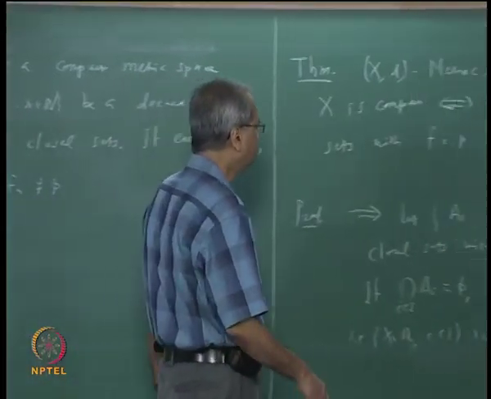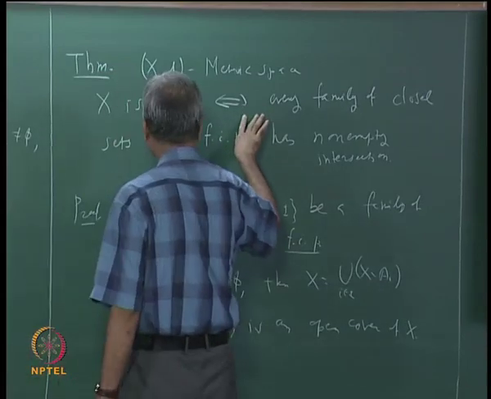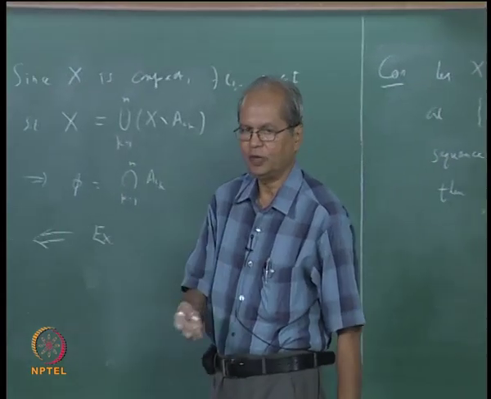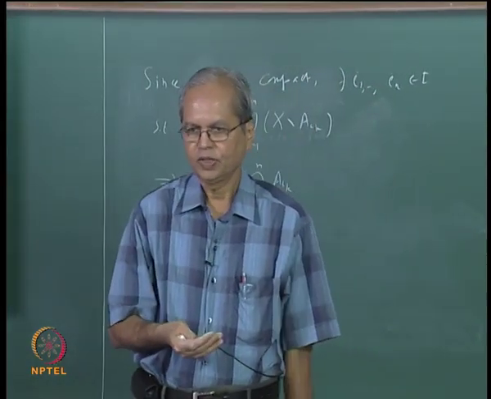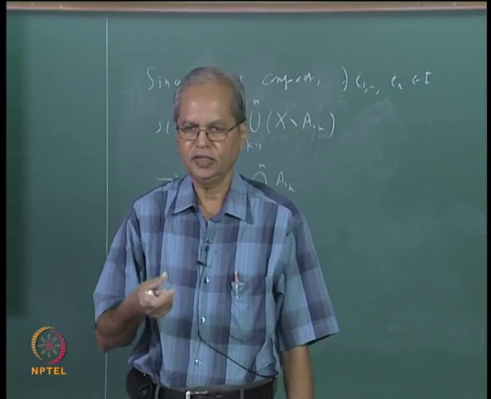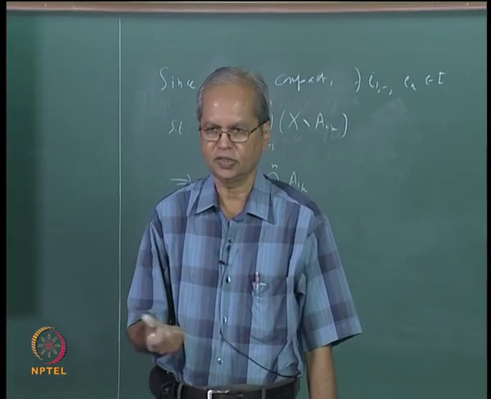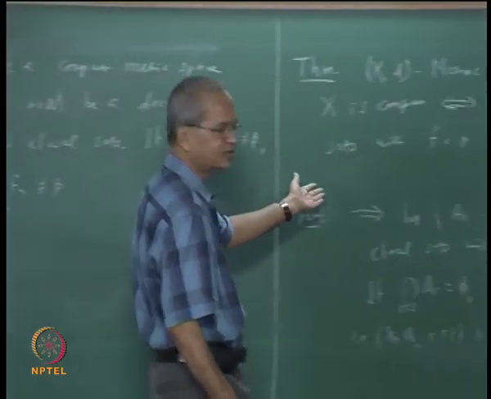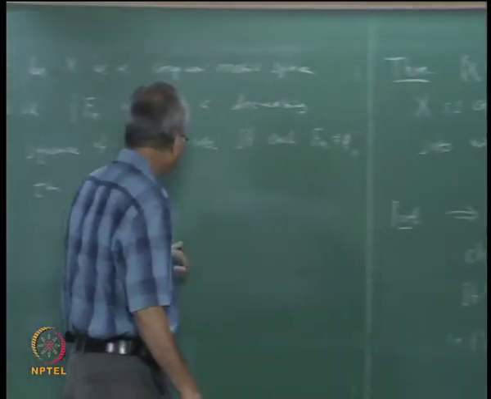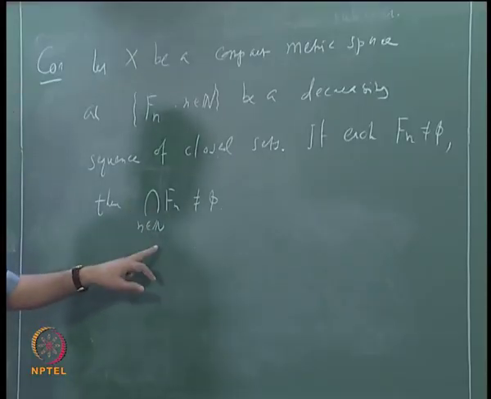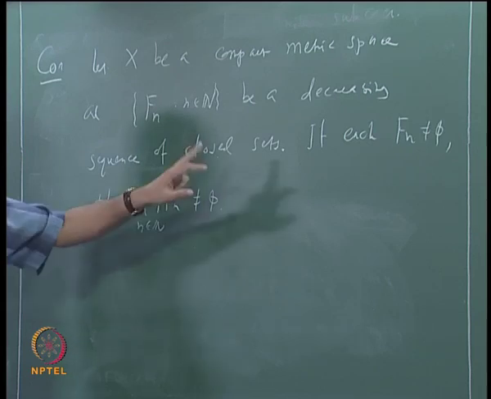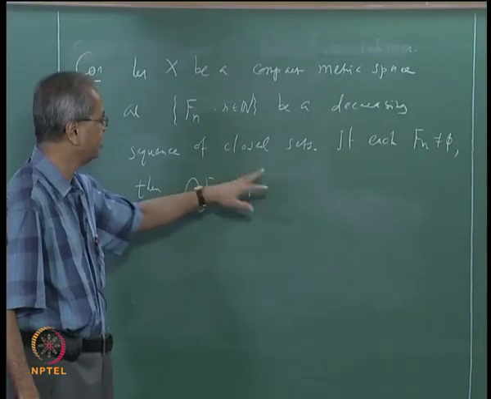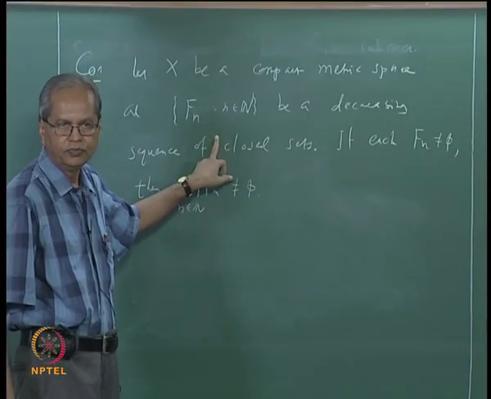In some books you will also find this same statement written in a slightly different manner. What will be said is that if the intersection over a whole family is empty, then there exists a finite subfamily over which the intersection is empty. But you can see that that is basically the same as this, stated in a different language. Or similarly here, the statement might be that if the intersection over the Fn is empty, then at least one Fn is empty. Of course, if one Fn is empty, all subsequent Fn's also will be empty, because it is a decreasing family.